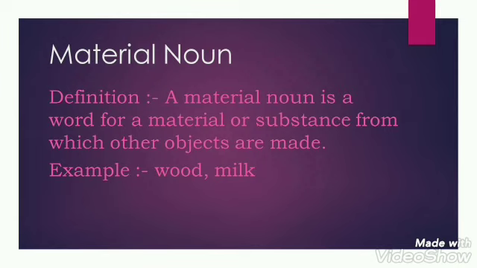Material nouns are considered singular, hence we use singular verbs like is, has with them. For example, gold has become expensive. One more example I have for you. Water is the basic need of life. In both the examples, here in the first one I have used has and in the second one I have used is. So by these examples you can easily say that we use singular verbs with material nouns.